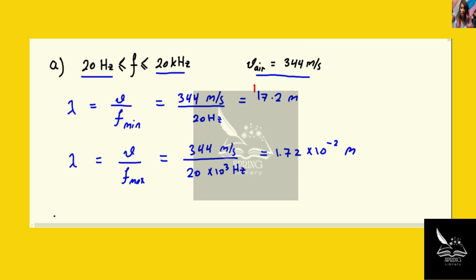So as we can see here, the audible sound has the range of 17.2 meters to 1.72 centimeters. So this is the maximum limit and this is the minimum. And the fact that we have maximum wavelength related to minimum frequency is because they have an inverse relationship.